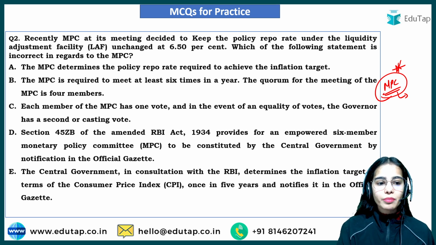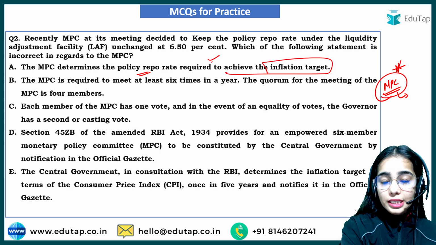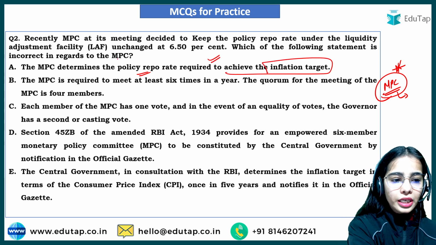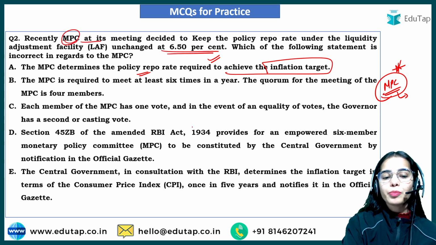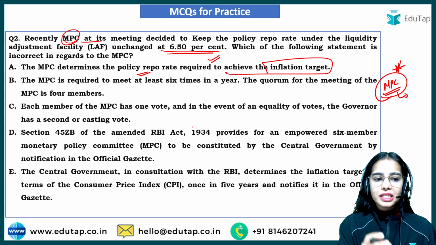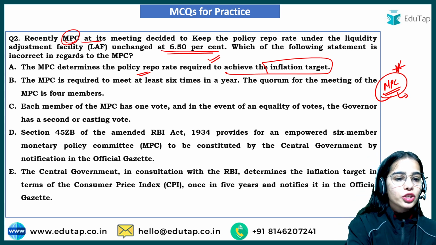So the MPC determines the policy repo rate required to achieve the inflation target. This is correct because here you can see that the MPC, in its meeting, has decided to keep the repo rate unchanged. That means the MPC is the one that takes the decision regarding the policy repo rate. Okay, so this is correct.